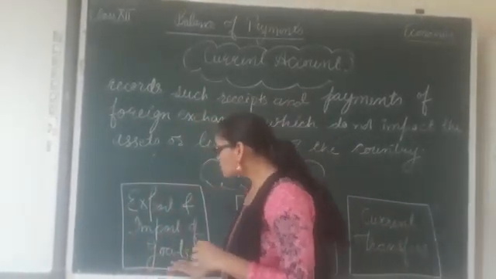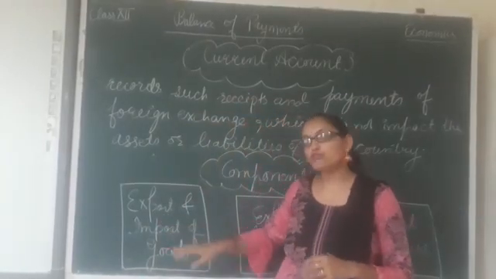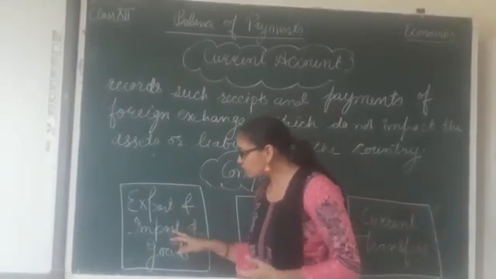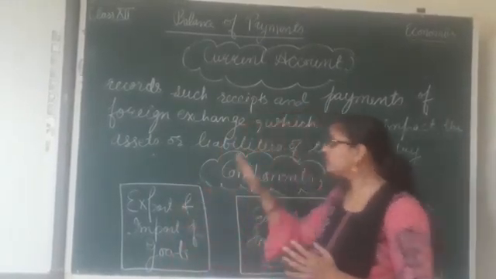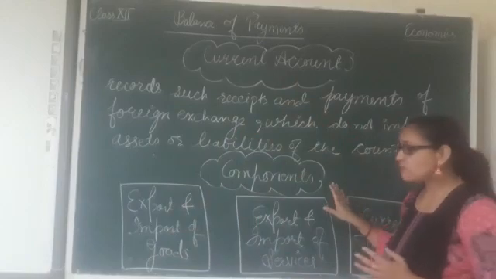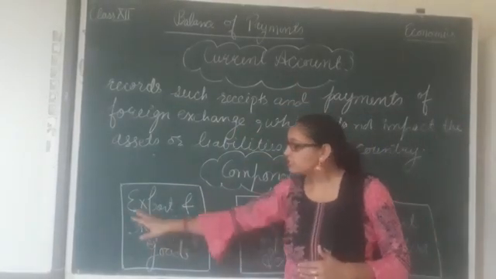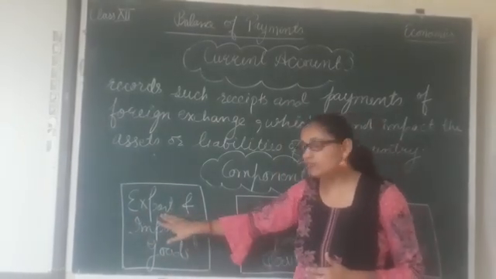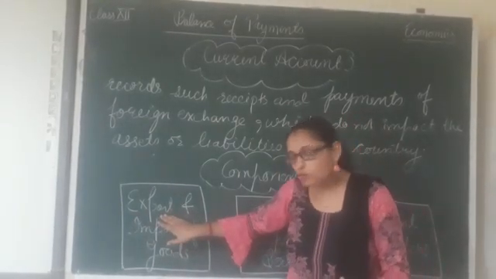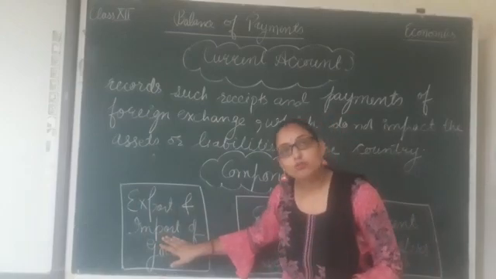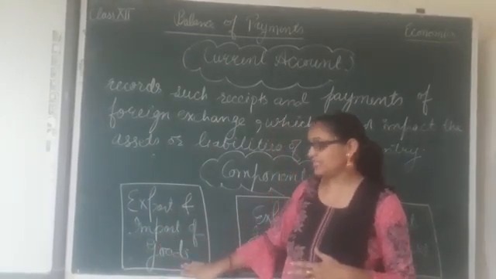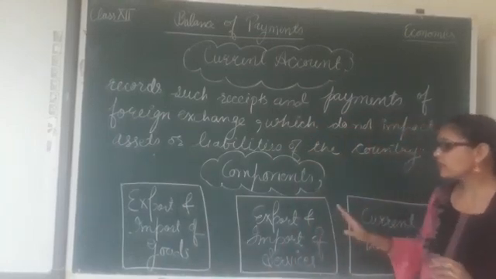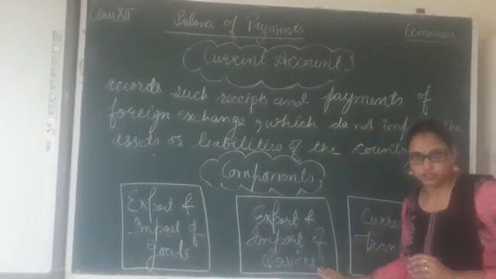Clear? So all these goods are being exported or imported from the country. So such type of receipts and payments on account of the export and import of goods are recorded under current account. So this is the first component of current account. Whatever is being received on account of the export of visible goods and whatever is being paid on account of the import of the visible goods is recorded into current account. Clear? Next is export and import of services.